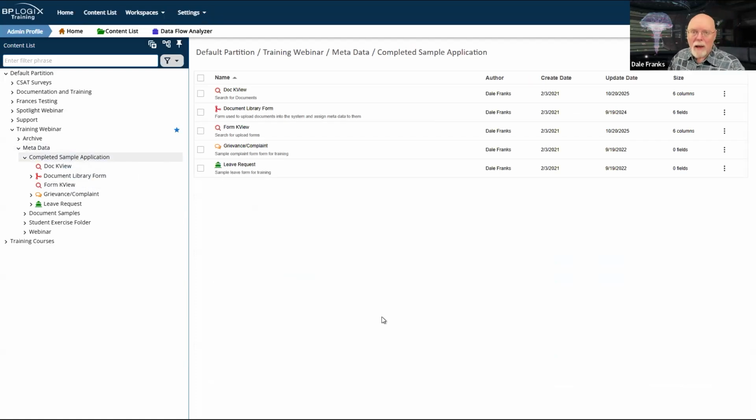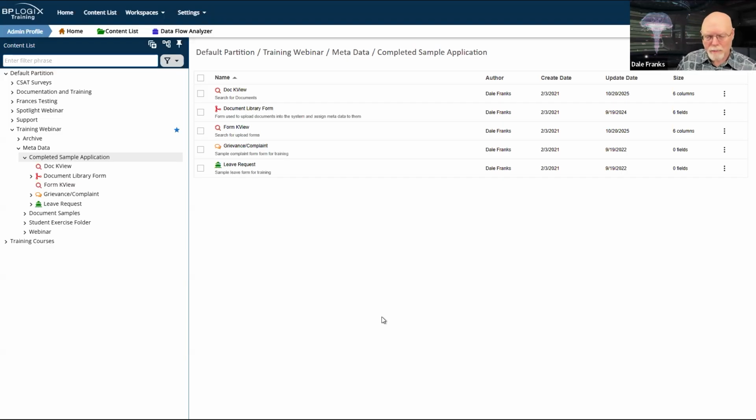But in general, in Process Director, whenever we are creating applications, each application gets its own application folder that contains all of the forms and process timelines and business rules and other such objects that that application needs to run. And because they're all in their own folder, it becomes a little difficult to unify this information across all of